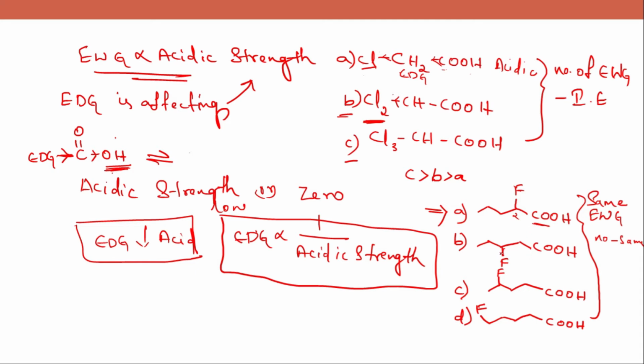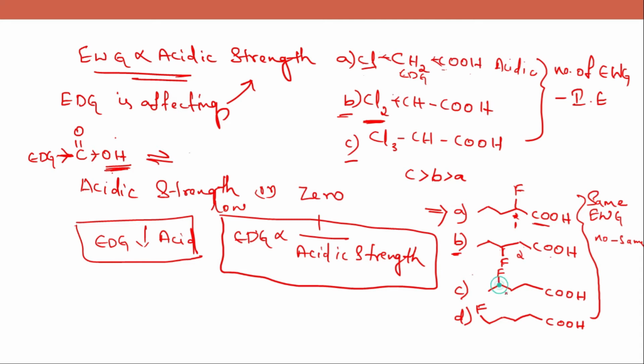And when you come to this option, here one carbon atom is present between fluorine and carboxylic acid. Here you can see two carbon atoms between fluorine and carboxylic acid.